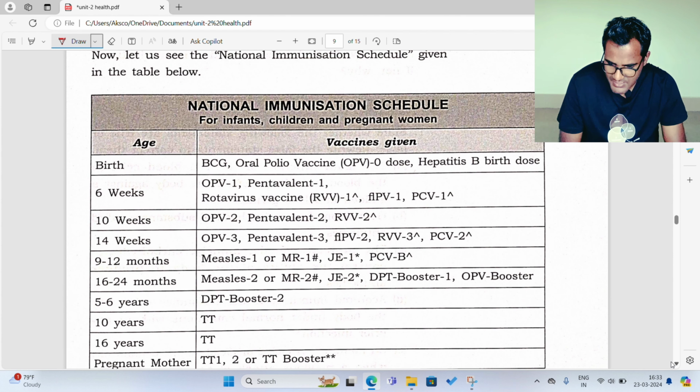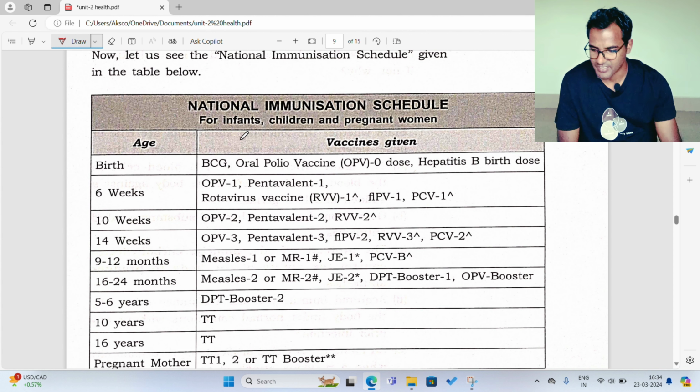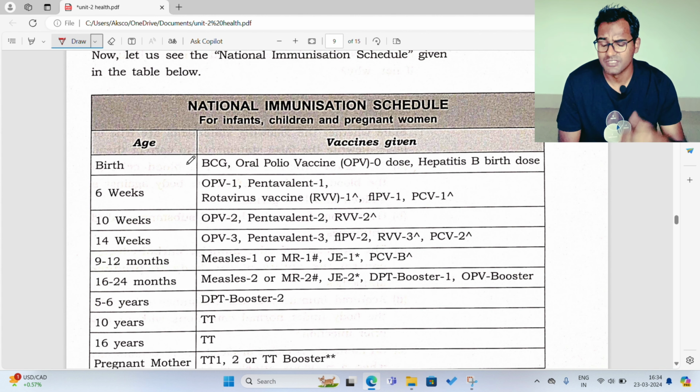A small table is given here: the national immunization schedule for infants, children, and pregnant women. So there are three categories: infants, then children, and then pregnant women. At the time of birth, see, this is the age of the child, and this is the vaccine given.